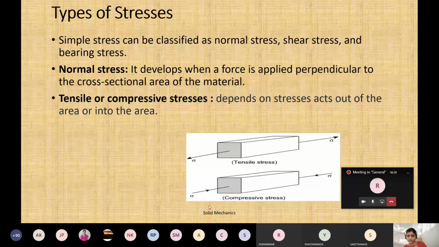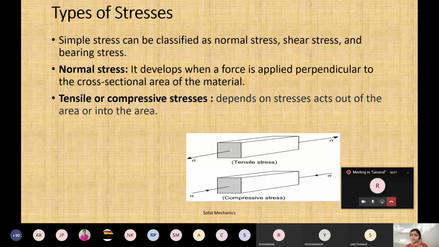In compressive stress, see, the arrow I have shown is inside. The outside arrow is called tensile, and this inside arrow is compressive. Compressive will try to compress the material, and tensile will try to pull the material. So in both cases the stresses will be totally different. That's why there is tensile stress and compressive stress.